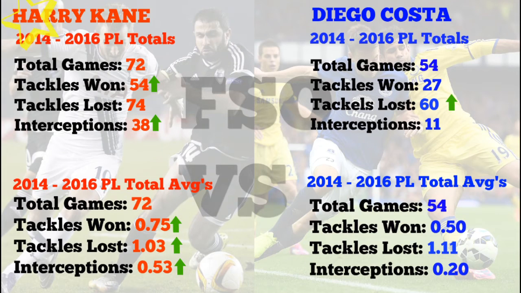If we start with the weakest area, defense, we can see that Harry Kane over the last two seasons has played 72 games, made more tackles and more interceptions, but has also lost more of the ball than Diego Costa, who's lost less of the ball. However, when we look down at the averages, Harry Kane has made more tackles per game, lost less tackles per game, and made more interceptions per game. Despite the fact that he's played more games, Harry Kane is a better defensive player.